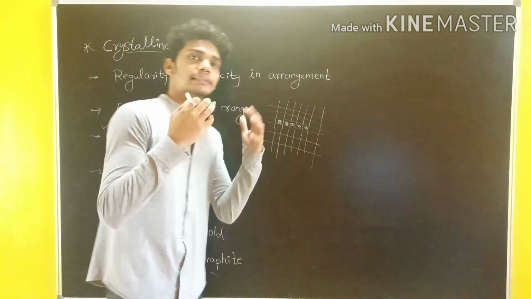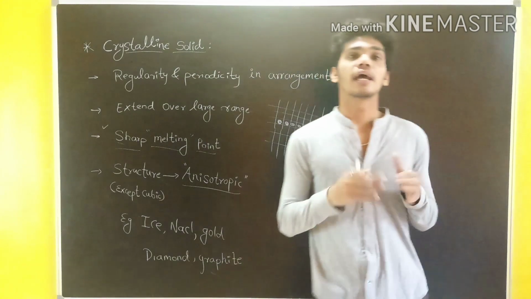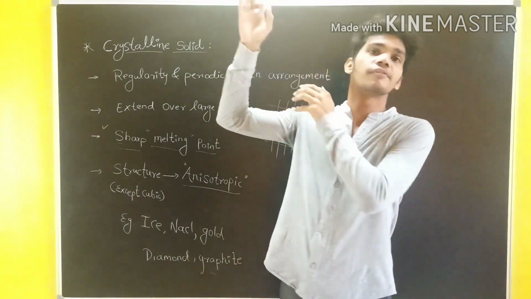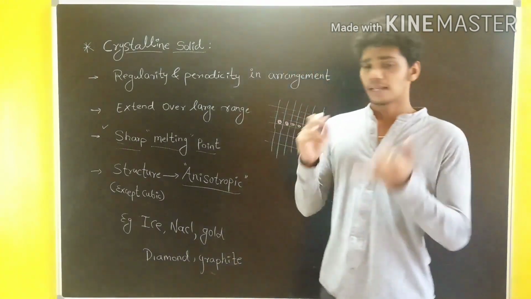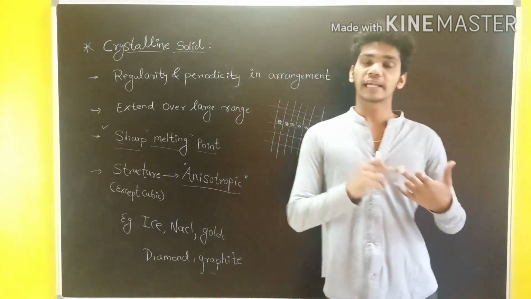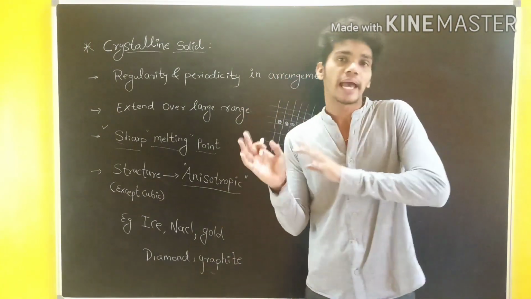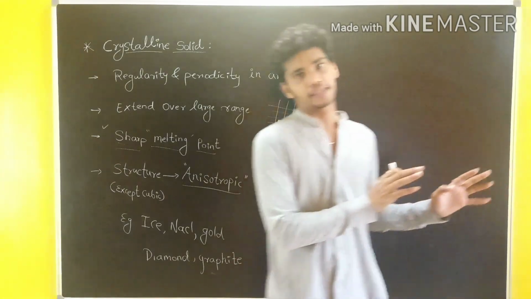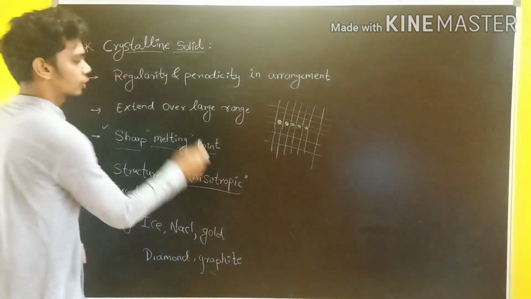For example, in a crystalline arrangement, its conductivity, melting point, and refractive index will change as the direction of the particles changes. So that's why it's called anisotropic.